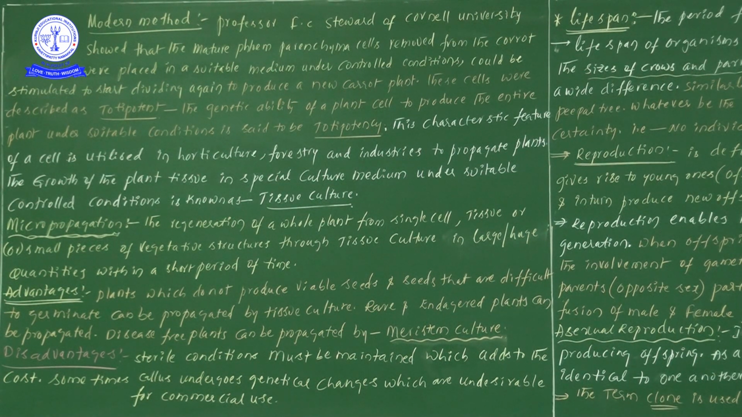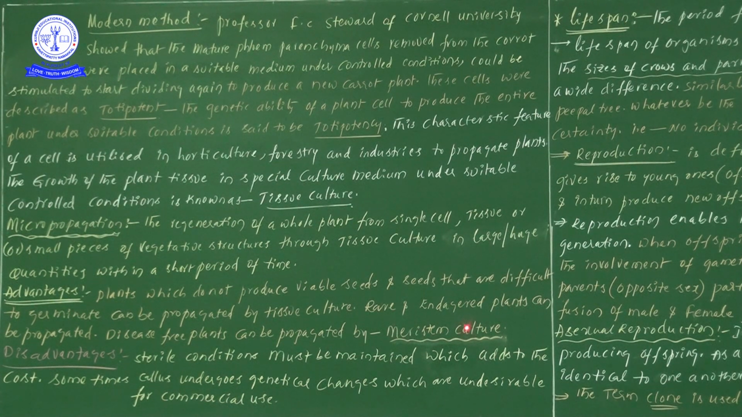Suppose if you use these plants, here we cannot produce viable seeds. In that particular case, by following tissue culture methods we can produce more plants from them, so there is no need to produce seeds. In the second case, seeds are there, but these seeds are very difficult to germinate. Those kinds of plants also can very easily be propagated by tissue culture methods.